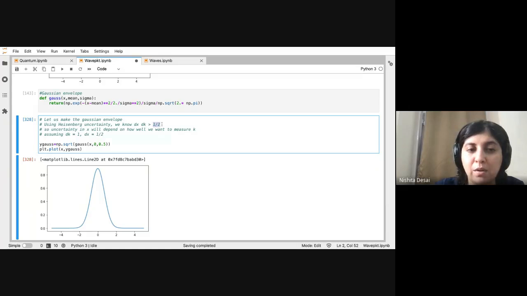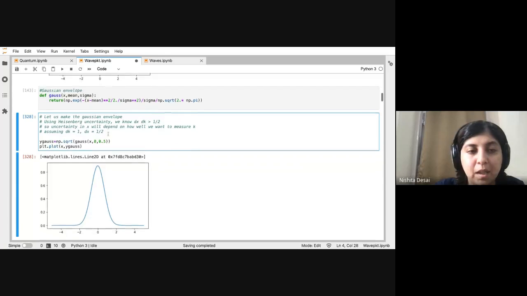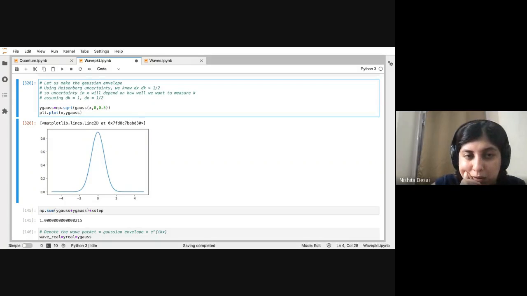We are working in units where h cross is equal to 1. So if you start by assuming that you have a delta k of 1, then your delta x should be half.